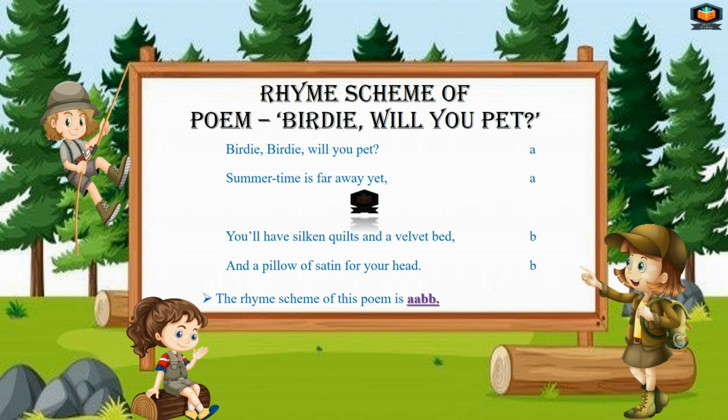We don't use commas or capital letters in a rhyme scheme. It will be written in small letters continuously without the use of commas, like here you are seeing on your screen.